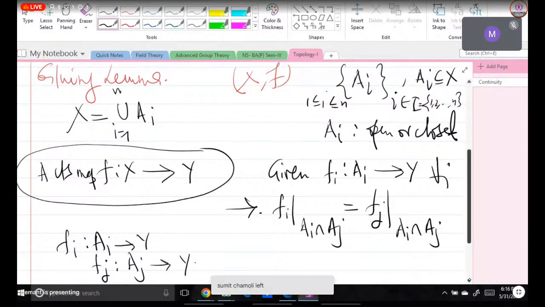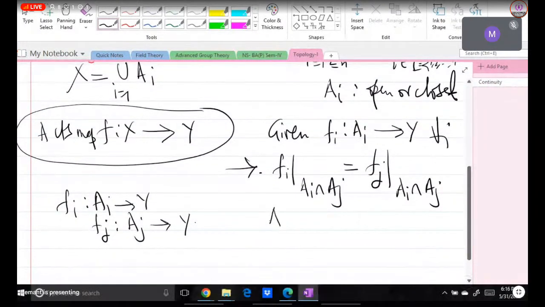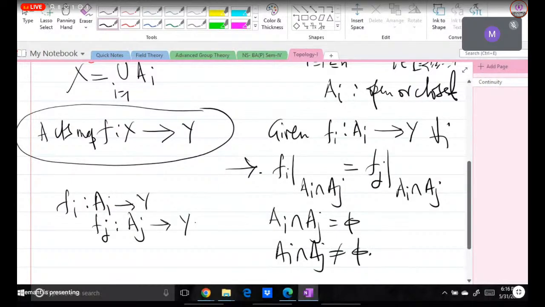So if A_i intersection A_j is phi, then no need to bother. But suppose A_i intersection A_j is not equal to phi. In that situation, we can consider the restriction of these maps f_i and f_j to A_i intersection A_j, जो हमने यहाँ पे ले रखा है.